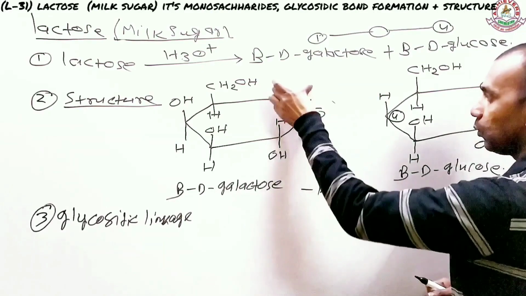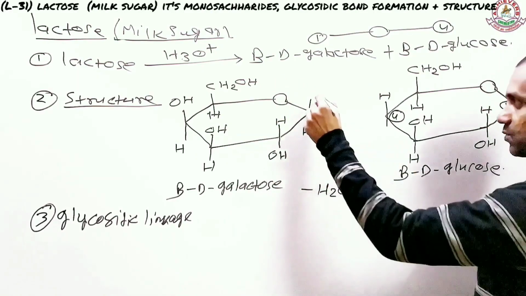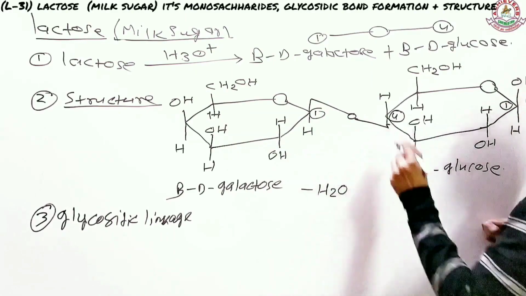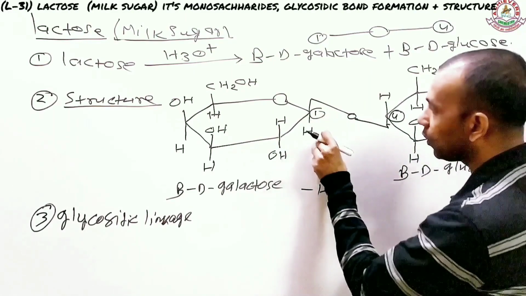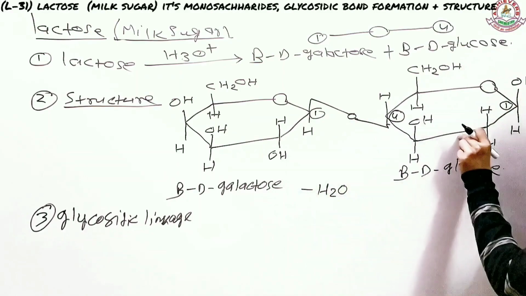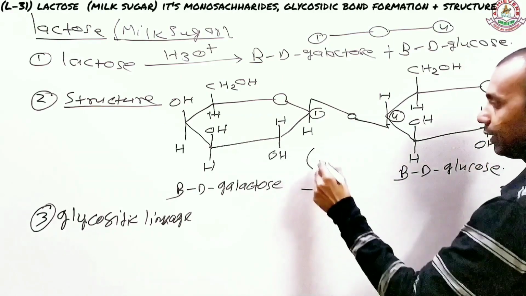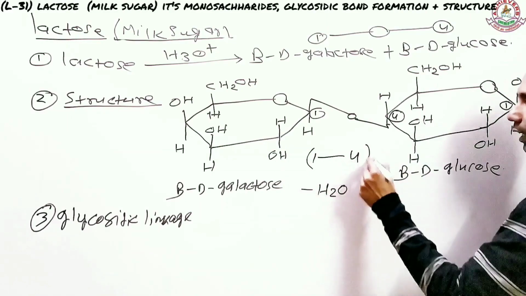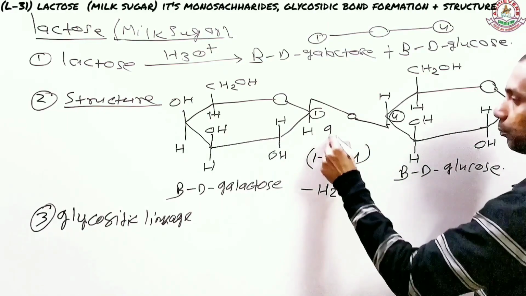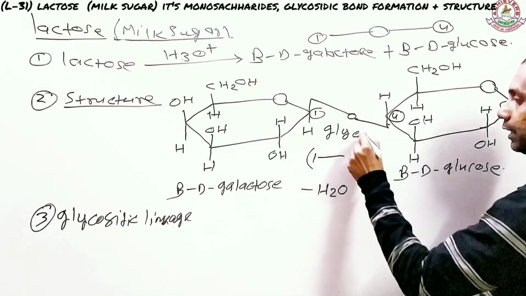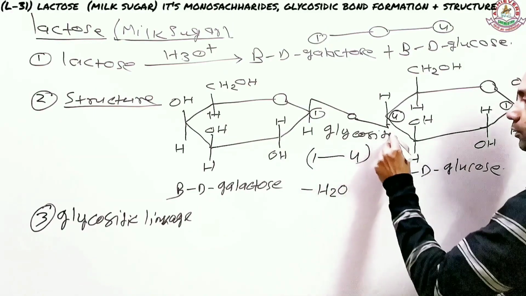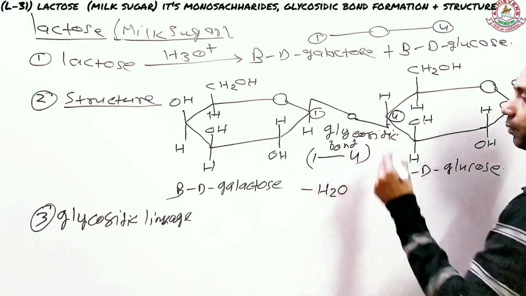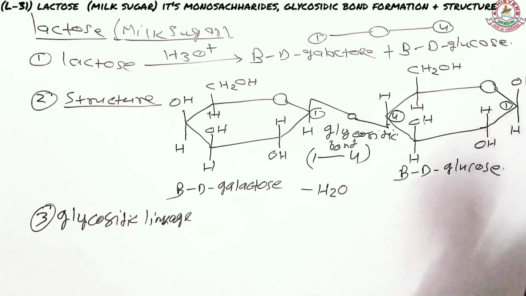This will result in the formation of a bond between the first carbon of the galactose and the fourth carbon of the glucose. Let me write here, this is the first carbon, and there the glucose has its fourth carbon. This is your glycosidic bond here. So this bond is formed between the first carbon of galactose and the fourth carbon of glucose.